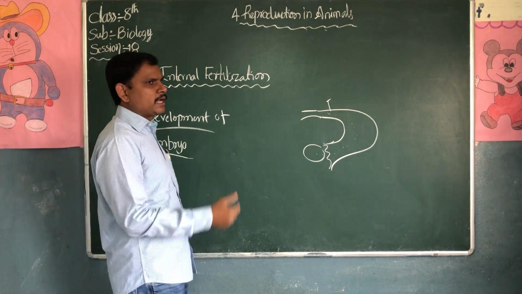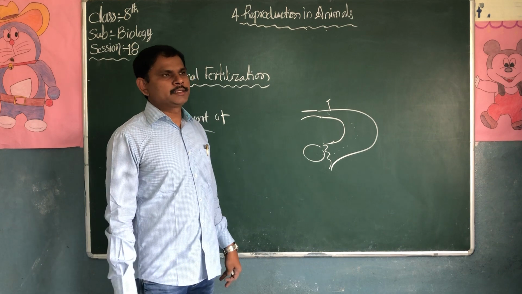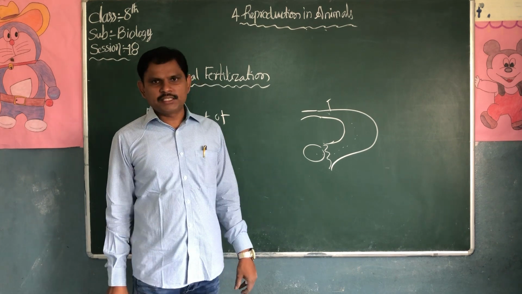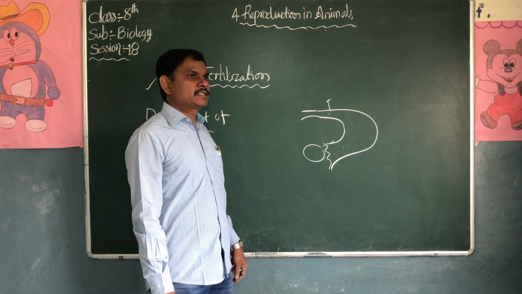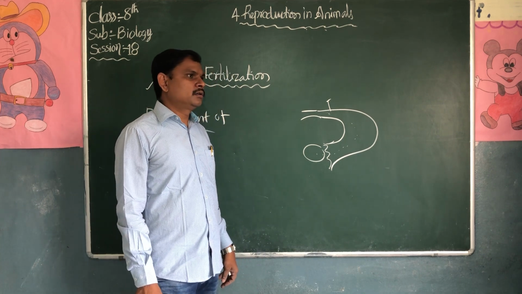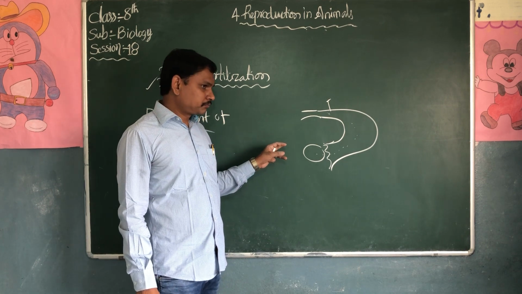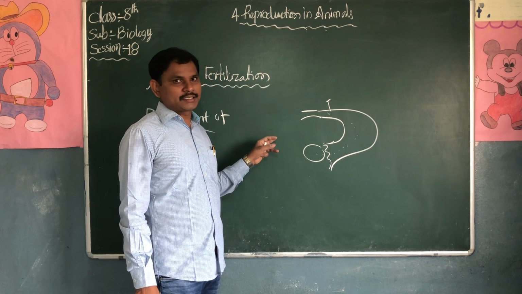Last class we discussed that the male contains a pair of testes. From the testes, the sperms are released and enter into the ducts.